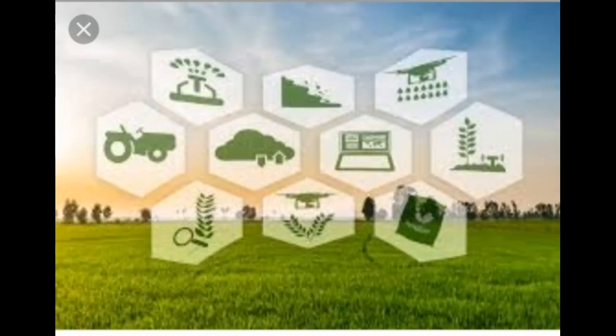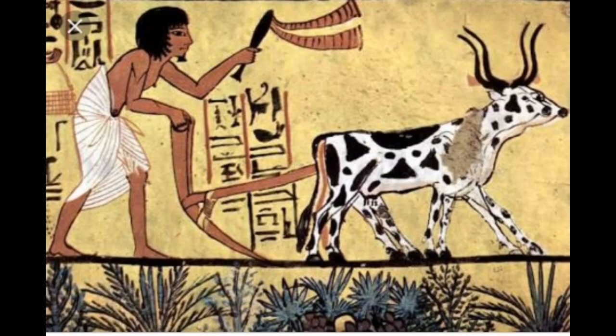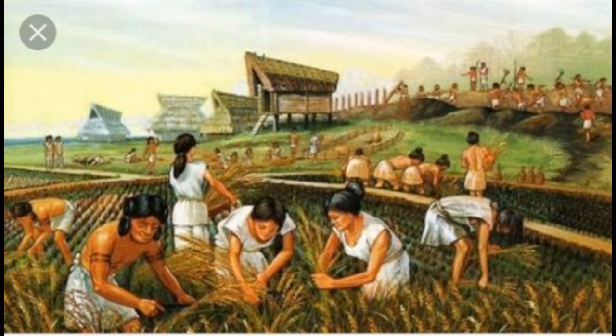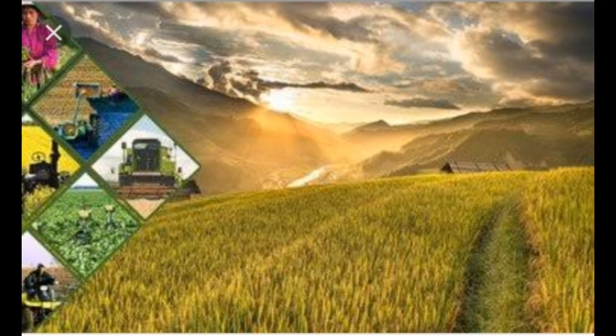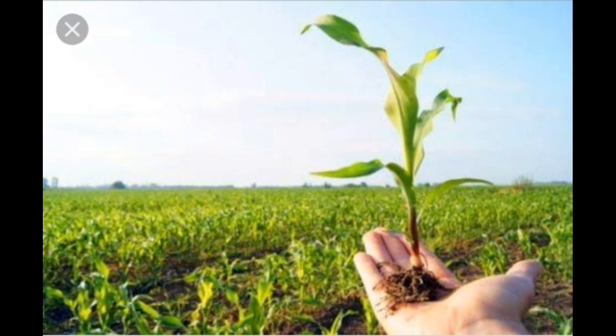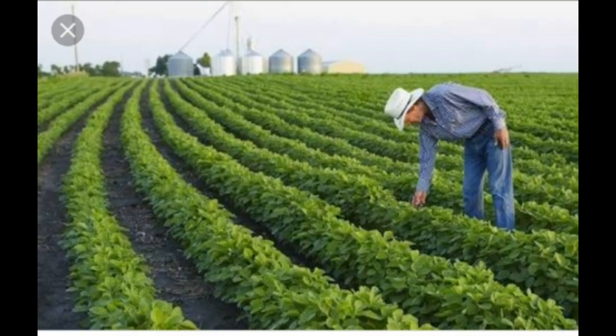Agriculture is the practice of cultivating plants and rearing animals to provide food and other products to sustain life. The history of agriculture dates back thousands of years. Around 12,000 to 15,000 years ago, some groups of people made the transition from hunting and gathering to a settled life based on growing crops. Today, agriculture continues to be a major occupation, with more than 40% of the world population directly dependent on it.